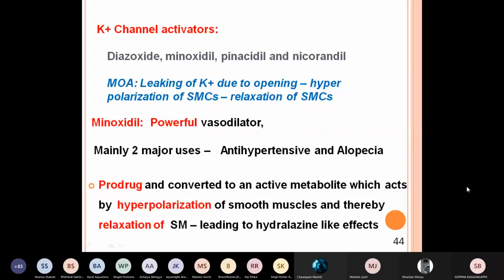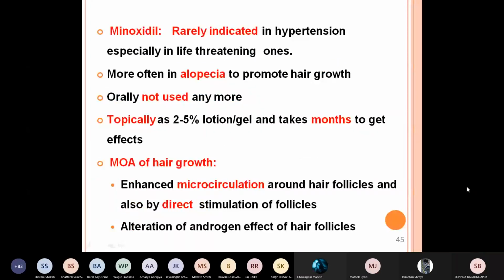Now this minoxidil is rarely used for hypertension, and wherever it is used, especially it is used in hypertensive emergencies when there is life-threatening hypertension.